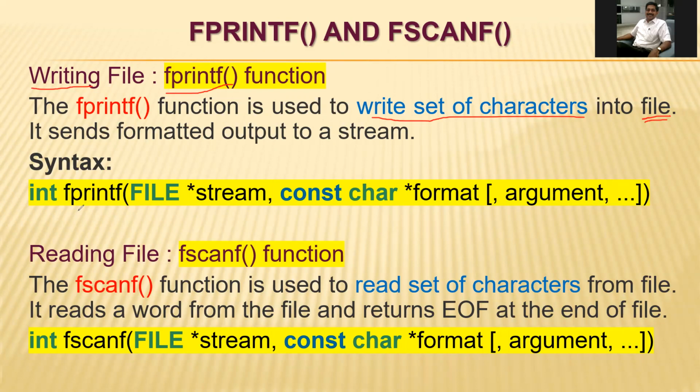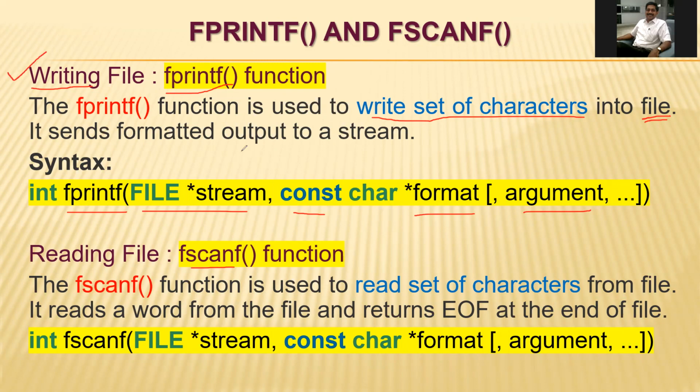You can see the syntax of fprintf: the file pointer, then the constant value, maybe a character, whatever values are given with the arguments. fprintf is used for writing to the file.